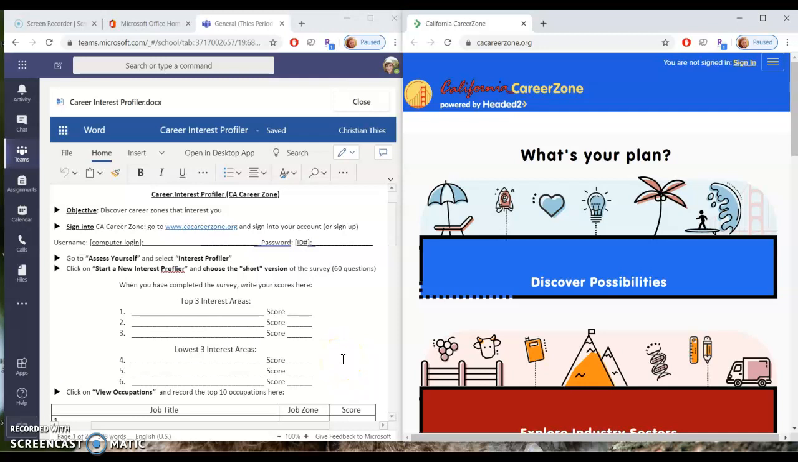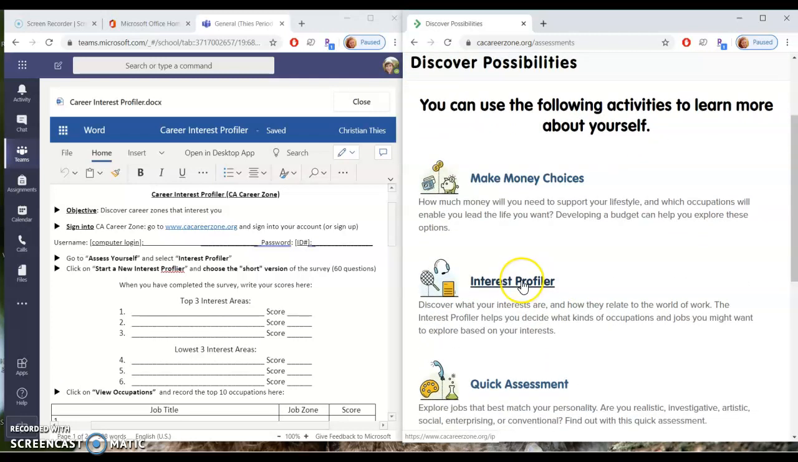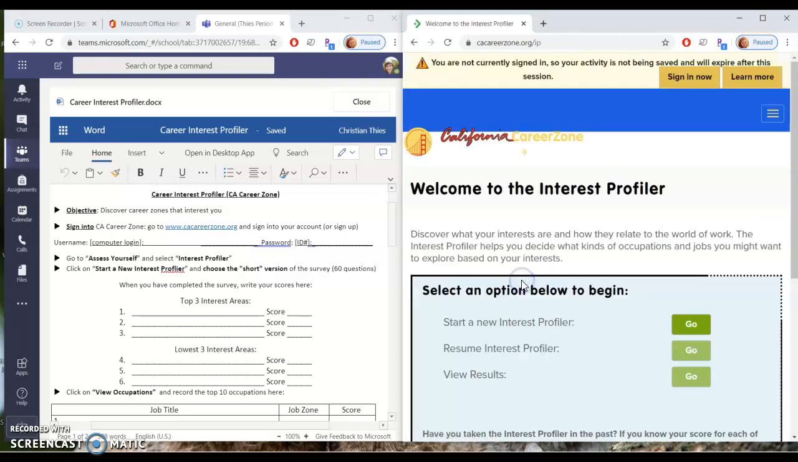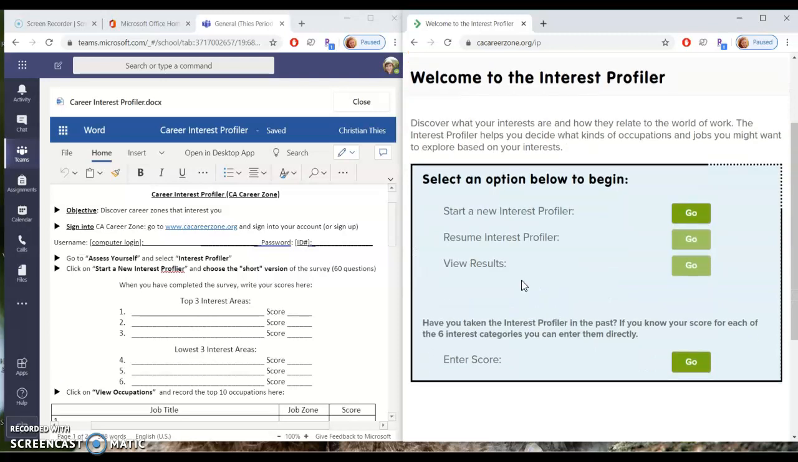Okay, let's go to the actual profiler. It says go to Assess Yourself and then Interest Profiler. Now, I think the website has changed since the last time I did this. Today, you're actually going to go to Discover Possibilities and then go where it says Interest Profiler. Discover Possibilities to Interest Profiler. Okay. And start a new Interest Profiler. So you're going to go to this Go button.